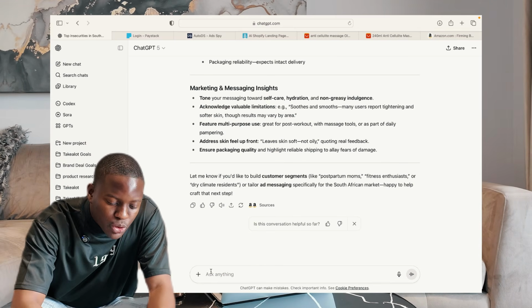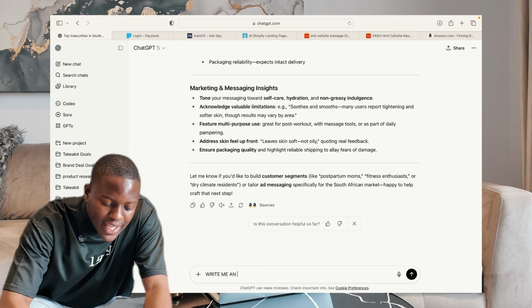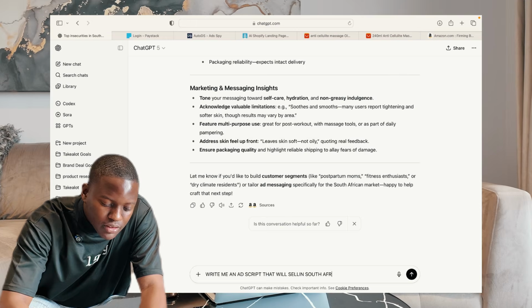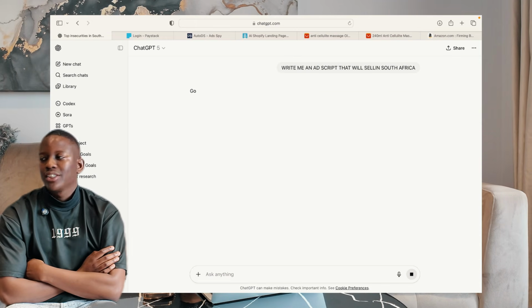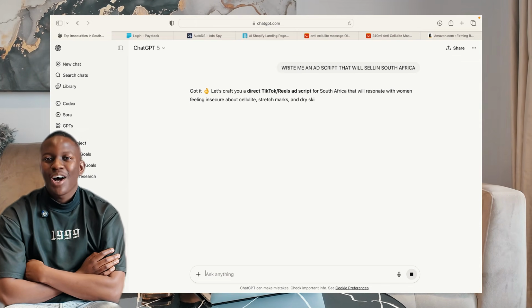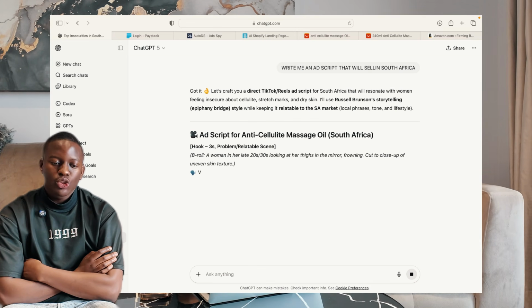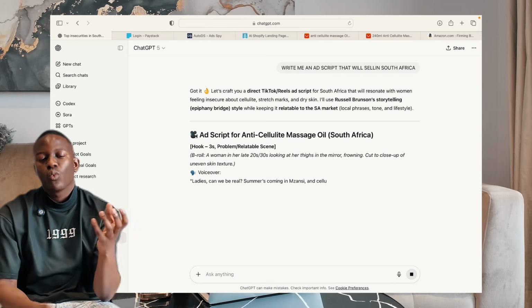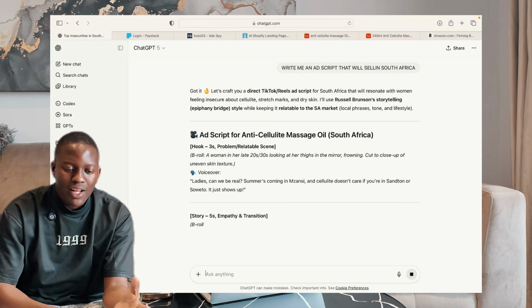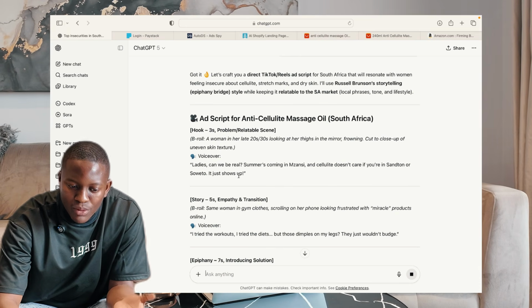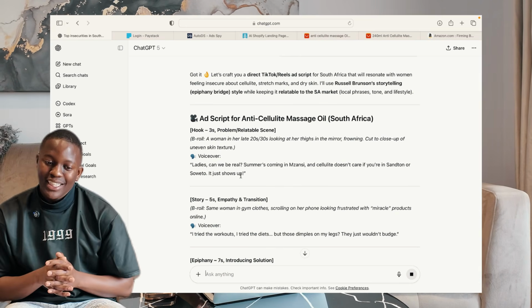The next thing that we'll do here, we'll say, write me an ad script that will sell in South Africa. Bro, at this point I'm literally showing you exactly how I'm printing with ChatGPT. It's just wild. So once you tell it to give you a script, it's gonna tell you what script will sell. For example, here it has a hook.